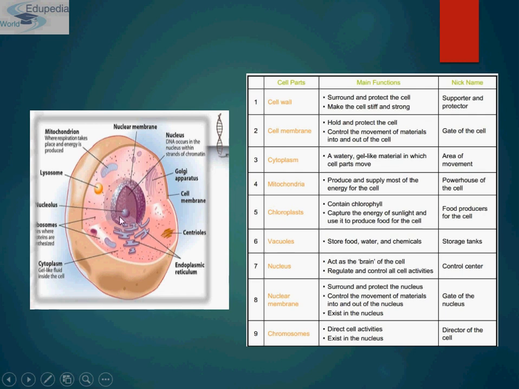And then comes the nuclear membrane. This is the membrane that covers or surrounds the nucleus. It protects the nucleus and it controls the movement of material into and out of the nucleus, because it is the brain of the cell, and that is why it is also known as gate of the nucleus. And then comes chromosomes. Chromosomes are present inside the nucleus, and they direct cell activities, and that is why they are also known as director of the cell.